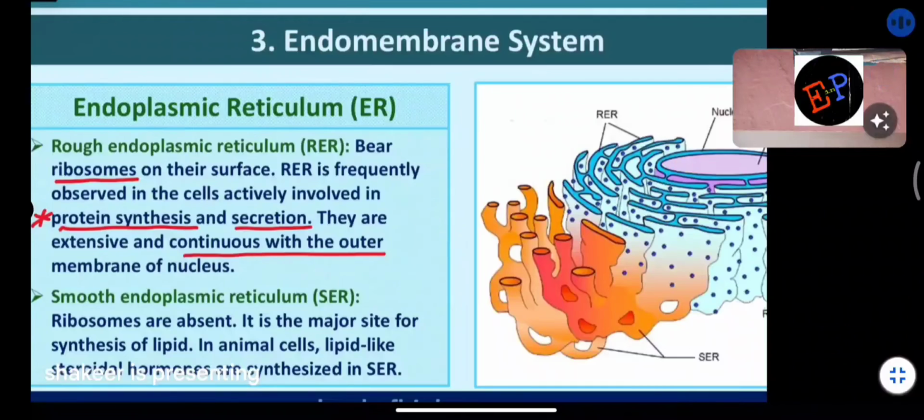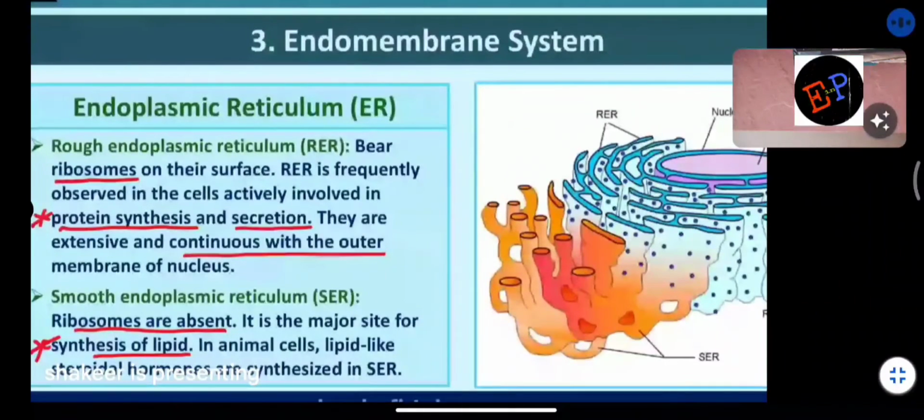Smooth endoplasmic reticulum. Ribosomes are absent here. Okay, ma? It is the major site of synthesis of lipids. Lipids are produced where, ma? Lipids are produced in smooth endoplasmic reticulum. Are you able to understand? Proteins are produced in rough endoplasmic reticulum.